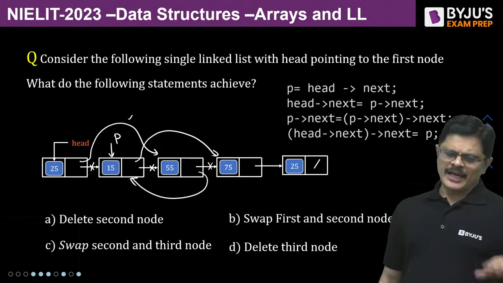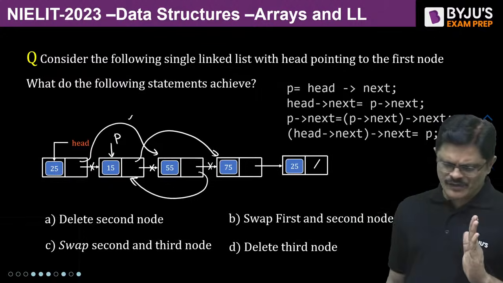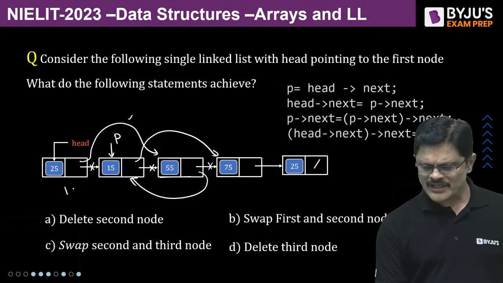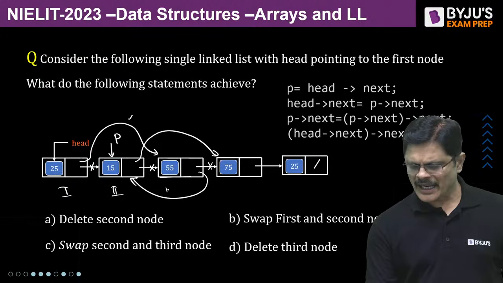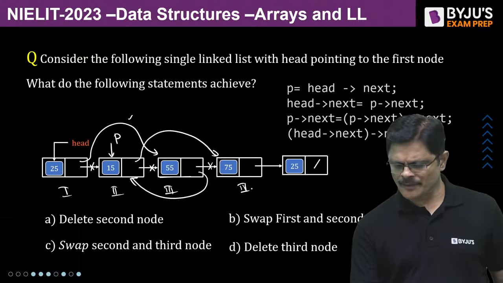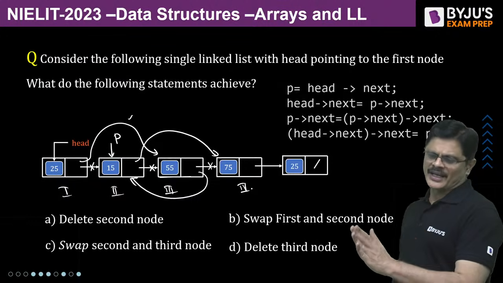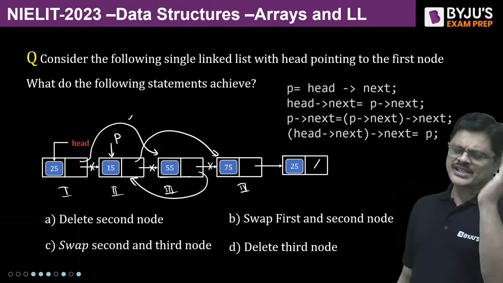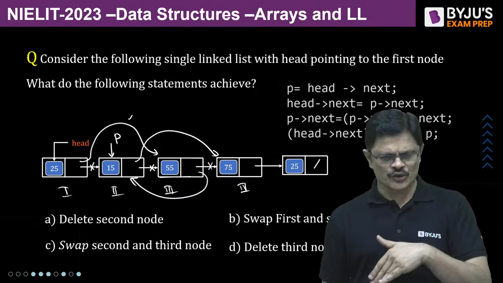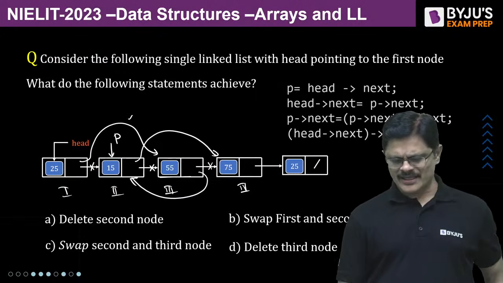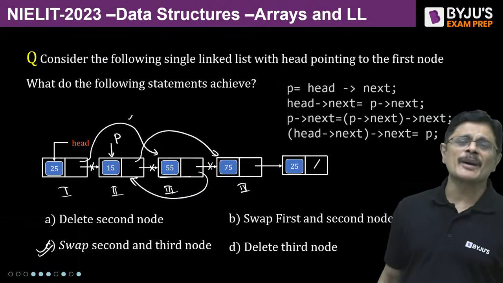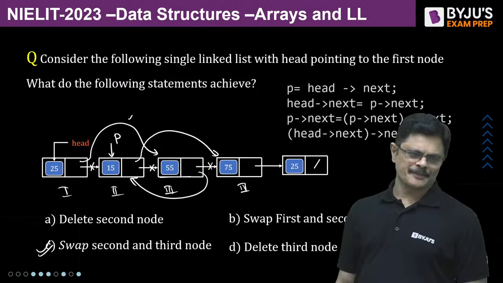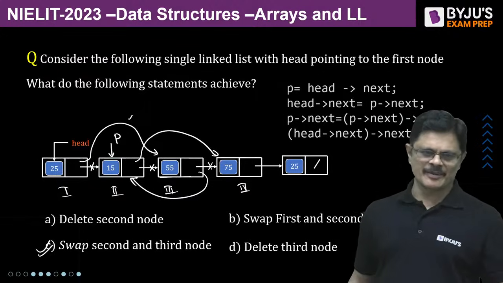See, if you observe, head is the first one. Head link is going to this particular third node. If you call them first node, second node, third node, and fourth node, head next is going to the third node. Third node next is going to the second node. Second node next is going to the third node's next, that is the fourth node. So what has happened, sir? Second and third nodes are swapped by this. Super.